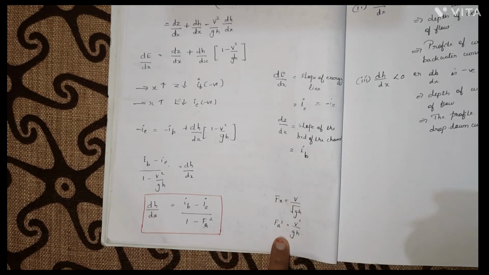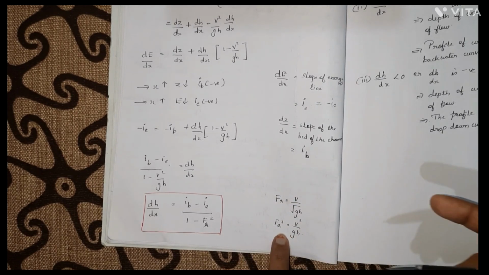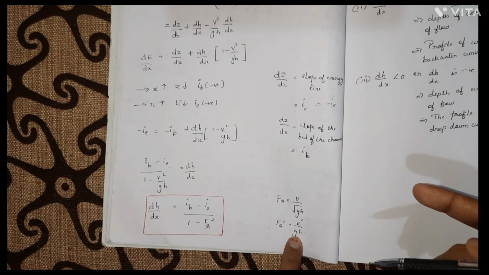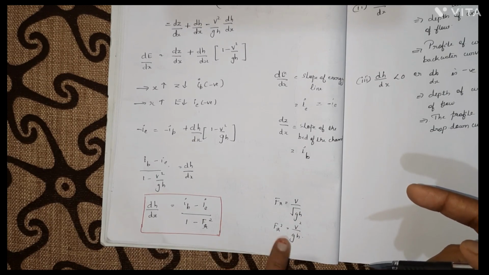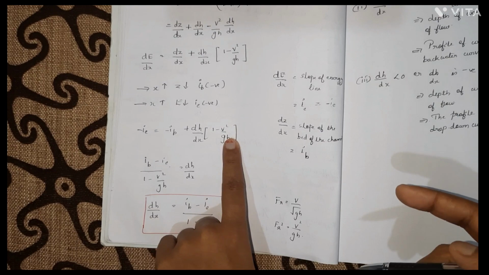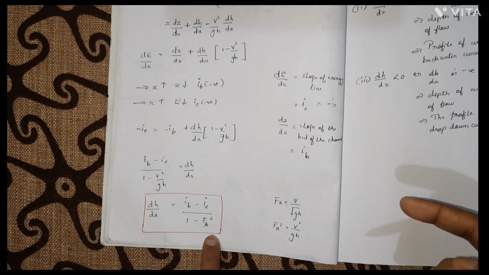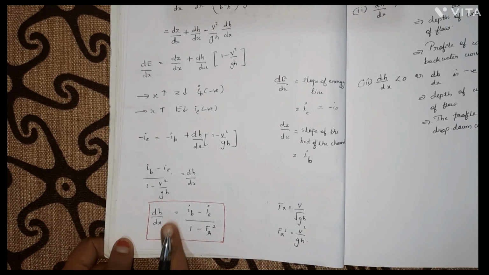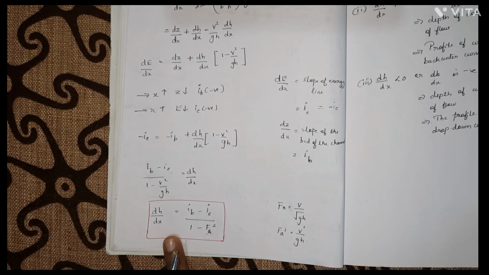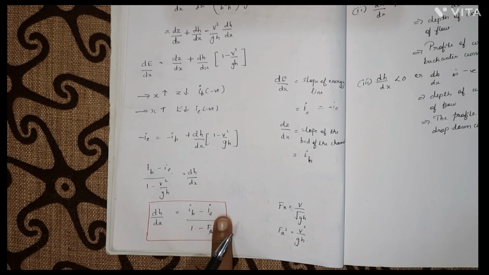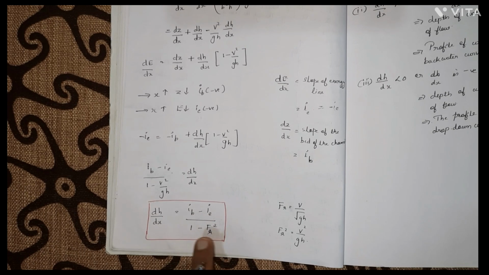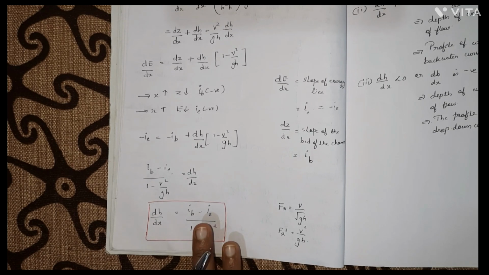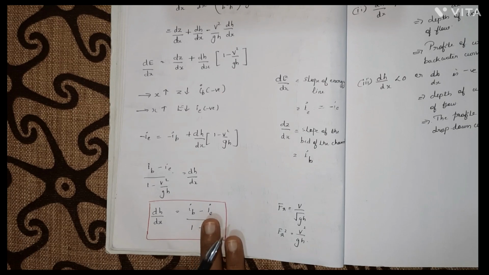Now squaring this, Fr square is equal to v square by gh. So substituting Fr square there, we'll get dh by dx, that is the slope of the free surface of water, as IB minus IE divided by 1 minus Fr square, and this is the equation for the gradually varied flow.